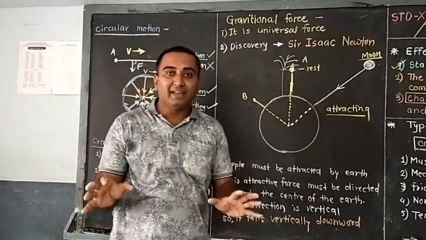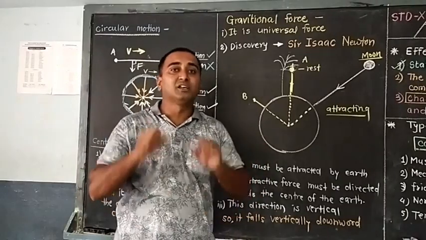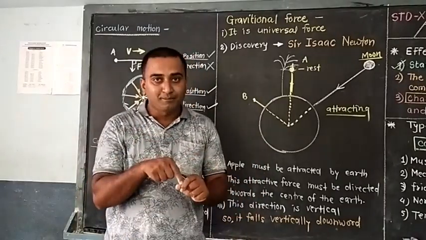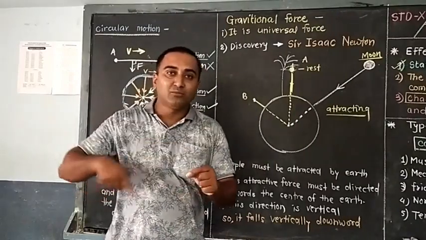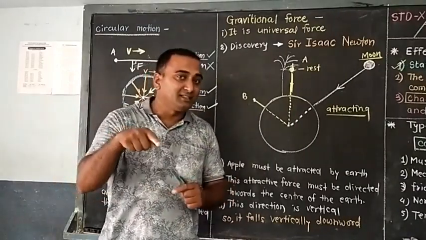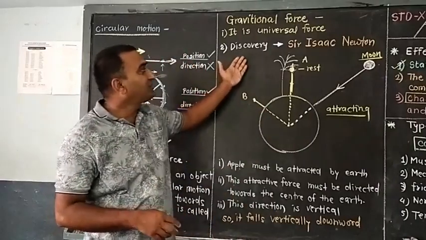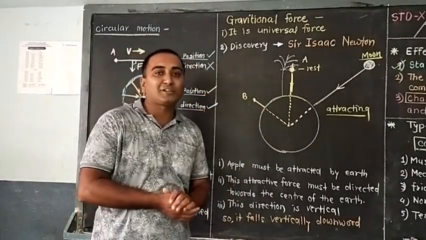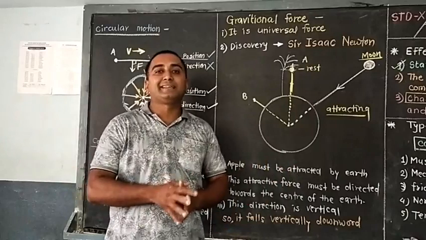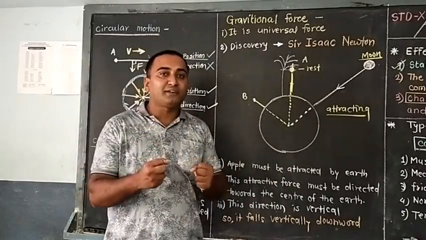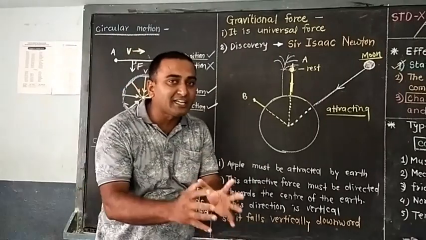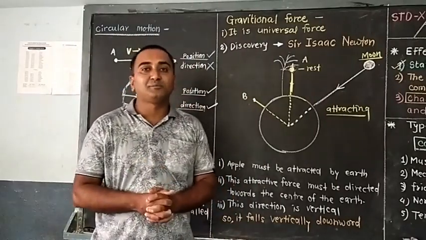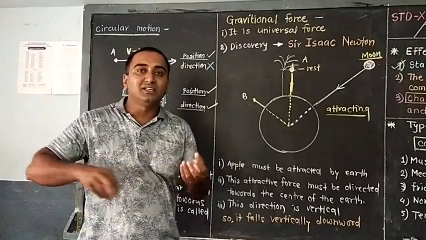All the planets have the centripetal force exerted by the sun towards the center of the sun. So all the planets are moving around the sun, and with the help of this discovery by Sir Isaac Newton, many things get clear. Why there is a force of attraction between two objects, why some objects fall vertically downward on the earth, and why some objects are moving around the earth.